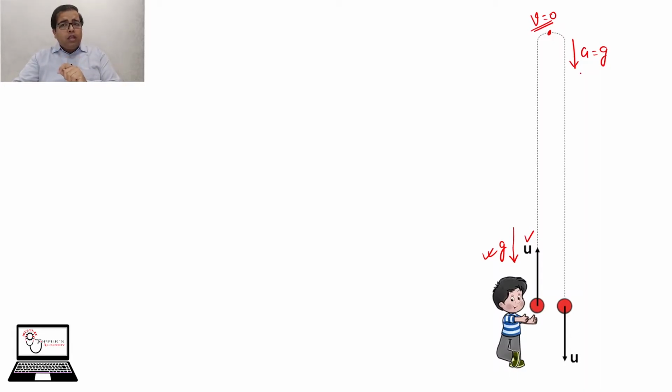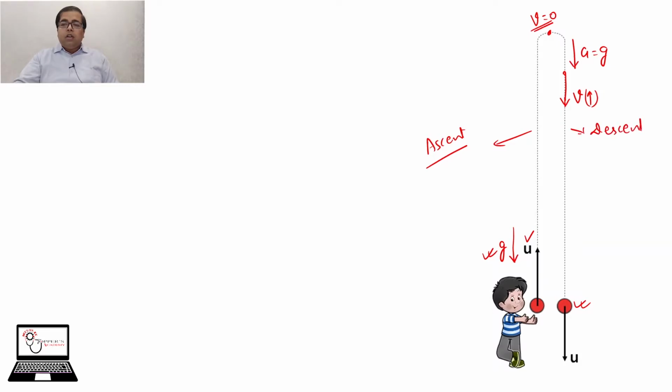So due to this acceleration, the body will start moving downward, and in this portion you can say I am making the downward direction on another path. So as a result, this velocity will keep on increasing till it reaches to the hand of ball. This is called ascent when the ball rises to maximum height, and this is called descent in which ball comes down.